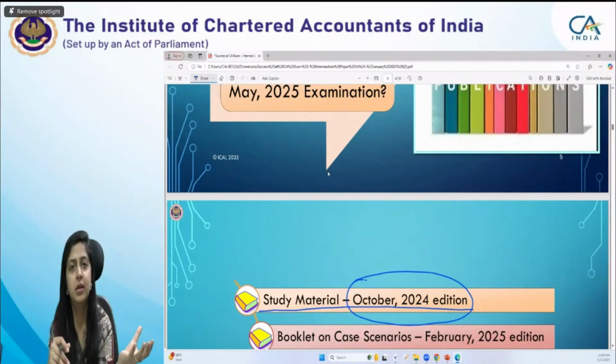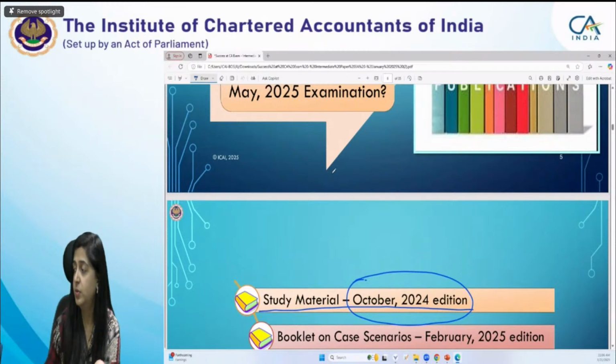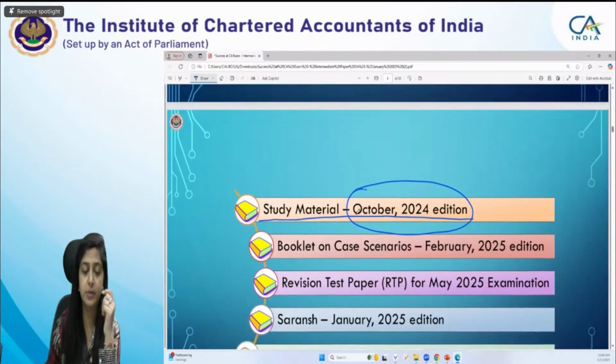You have the earlier material, you thought, okay, I will see the amendments and implement them in the question and everything. What generally happens? You go wrong at some places and you are not aware whether you have arrived at the correct answer or not, because you may have forgotten to put a certain amendment in the question. So refer to this October 2024 edition of the study material.